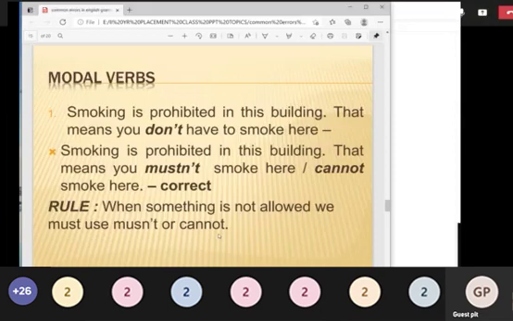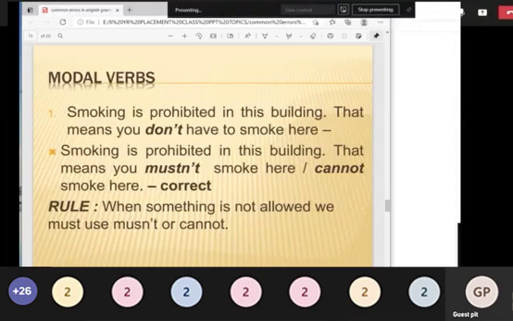Most of the students ask what is the basic difference between should and must. Must you have to use, as we have seen here, for something which is completely banned. You must not do that. Should can be used for instructions. If you do this, it is actually for recommendations also. Modal verbs are very interesting if you start and learn. Try to use them in your daily habitual actions, so that you will not forget it. It will be a lifelong learning for you.